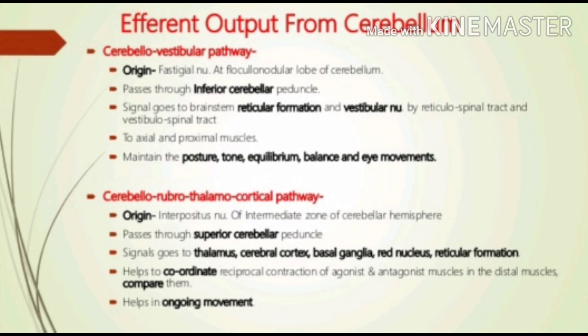and eye movements. Cerebello-rubrothalamocortical pathway. Origin is the interpositus nucleus of the intermediate zone of the cerebellar hemisphere, passes through the superior cerebellar peduncle. Signal goes to thalamus, cerebral cortex, basal ganglia, red nucleus, reticular formation. Helps to coordinate reciprocal contraction of agonist and antagonist muscles in the distal muscles and also compare their movements. It also helps in the ongoing movements of the body.